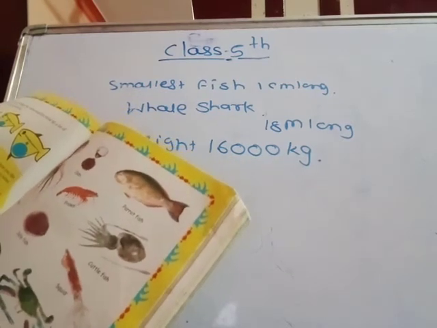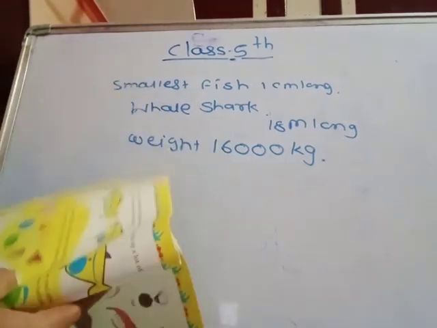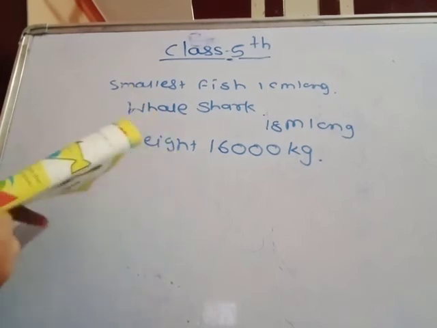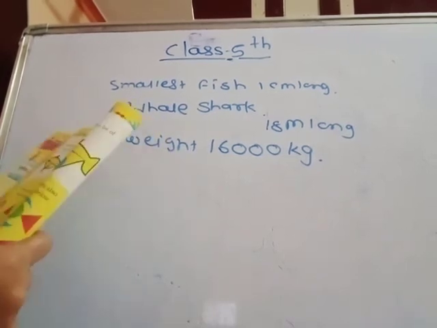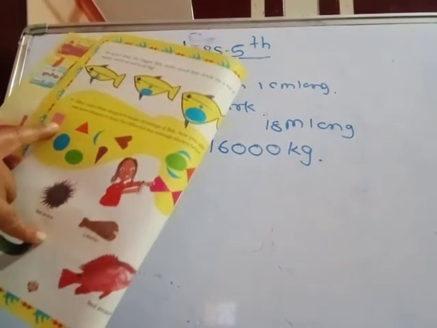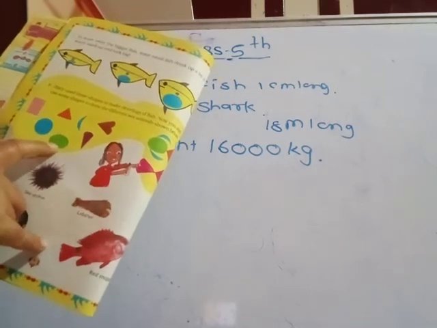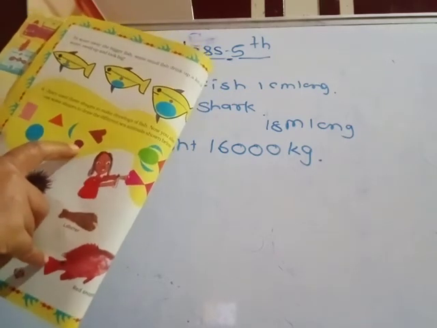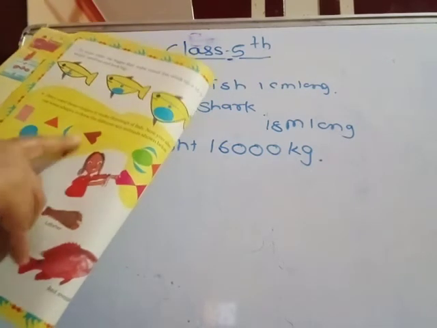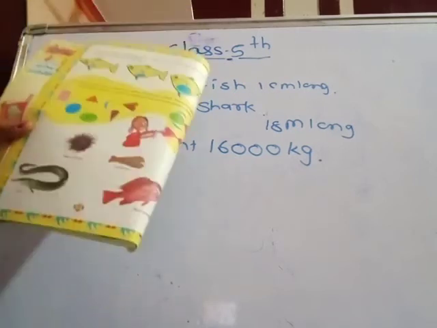Now you also use some shapes to draw the different sea animals shown below. By using these different types of shapes, you draw the picture of these sea animals. Which shapes are given here: rectangle, circle, oval, cone, triangle, semicircle. By using these different shapes, you draw the different types of sea animals.